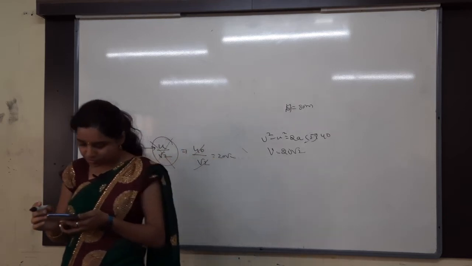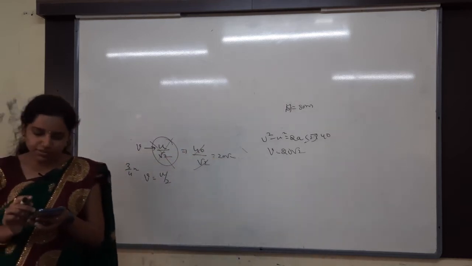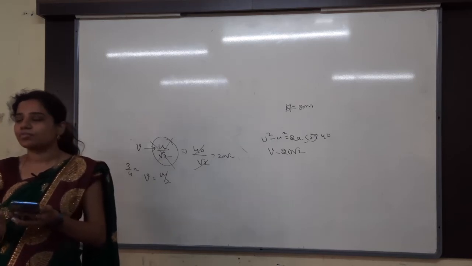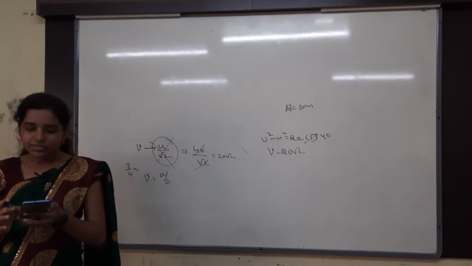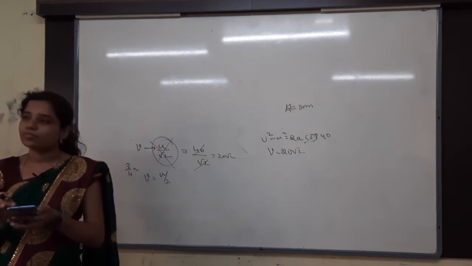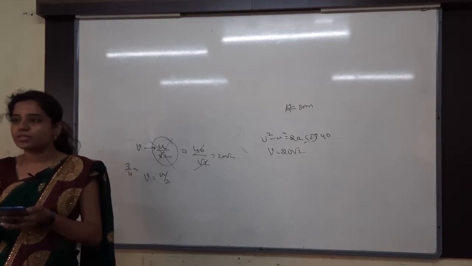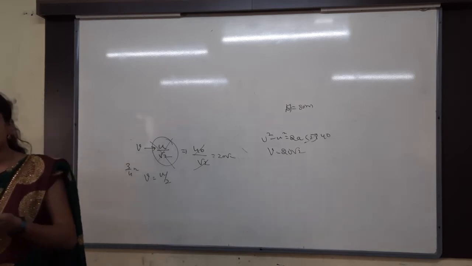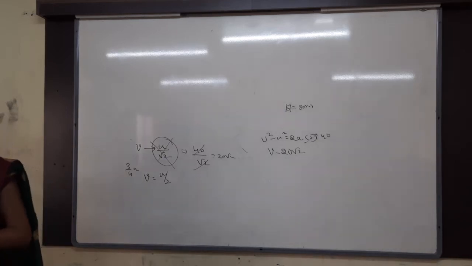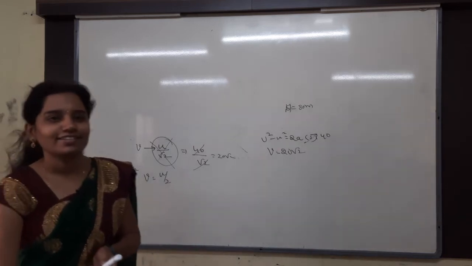Okay. Then next question is the ratio of the distances in the first half of the time and then next half of the time. So first half of the time is 2 seconds. In 2 seconds how much distance is it traveling? 60 meters. Total distance is 80. In the first 2 seconds it travels 60. Then next 2 seconds will obviously be 20. 60 by 20 gives you 3 is to 1. Understand? That's it.